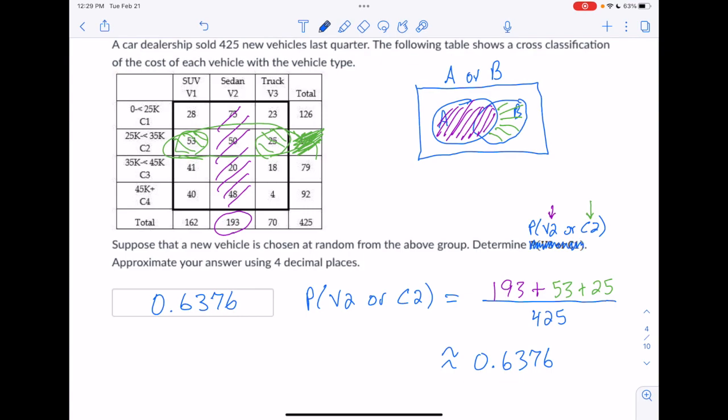And again, in terms of mistakes, sometimes people mix the or and the and up together and they just count the overlap. Sometimes people think they shouldn't count the overlap at all, or if people use both totals, then they often double count the overlap. So I think the best strategy is everything from the first event plus just the new stuff from the second event. When I use that strategy, everything from the first event gave me these 4 numbers, and I used the total to count those. And then the new stuff from event C that I didn't have shaded yet ended up being that number and that number.